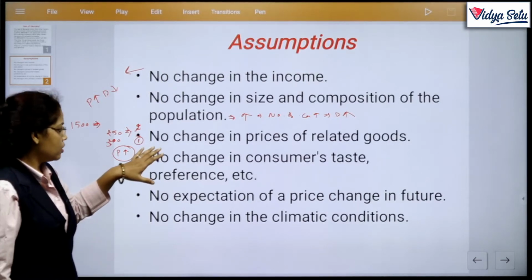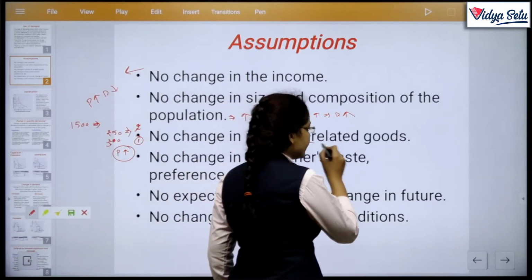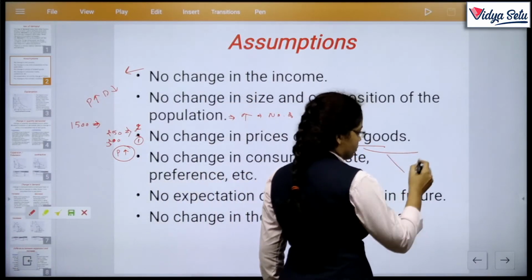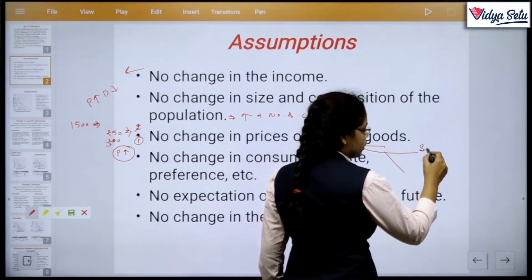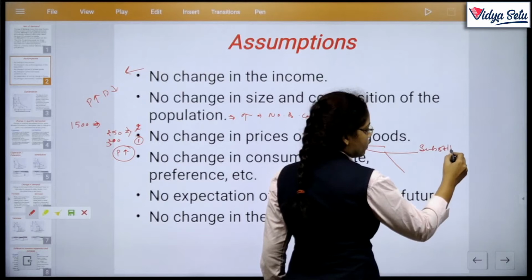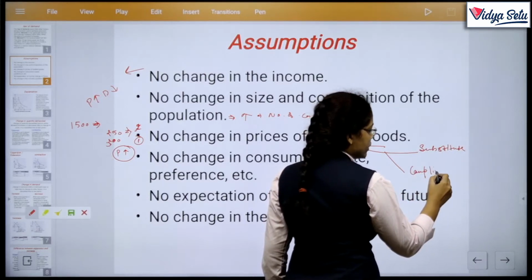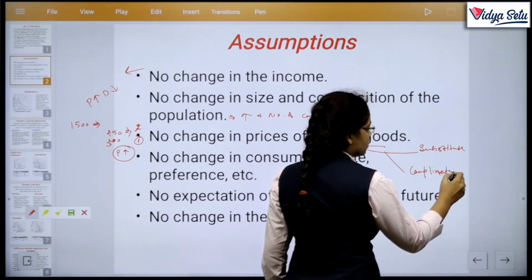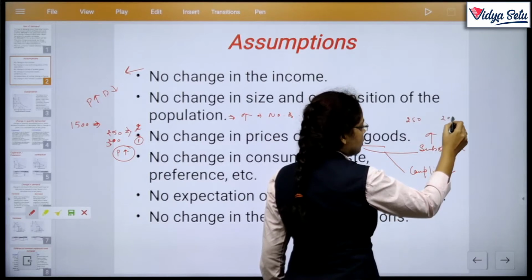Next, no change in price of related goods, and related goods are classified into 2 categories: substitute goods and complementary goods. So there is no change in price of these goods. Say Surf Excel, say Tide.